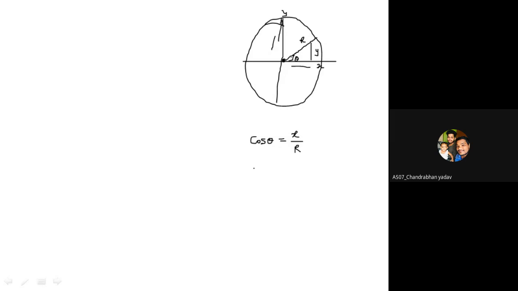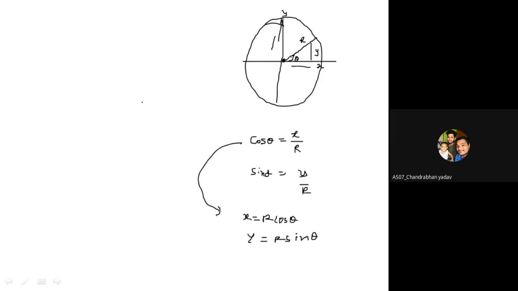And what is the sine theta? Sine theta is the side opposite to the angle, that is y, upon r. So this we have studied at the 12th level or the 10th standard level. So x is equal to r cos theta and y is equal to r sin theta.